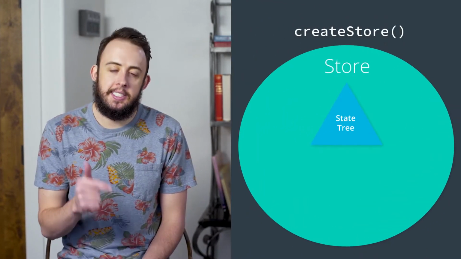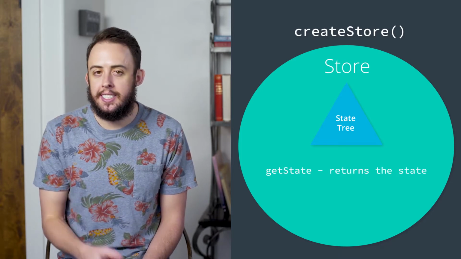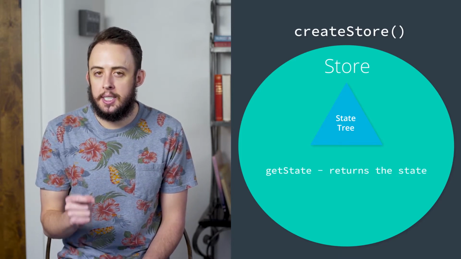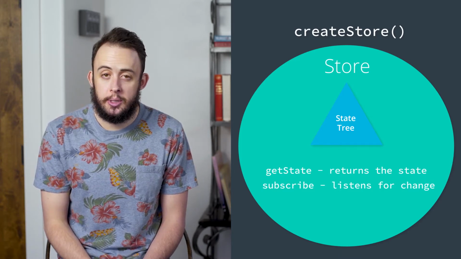Before we add our next piece of functionality to Create Store, let's review the functionality it has so far. First, it contains the state. Next, it has a getState function, which just returns us the state. And finally, it has a subscribe function, which will let each of the listeners know whenever the state changes.